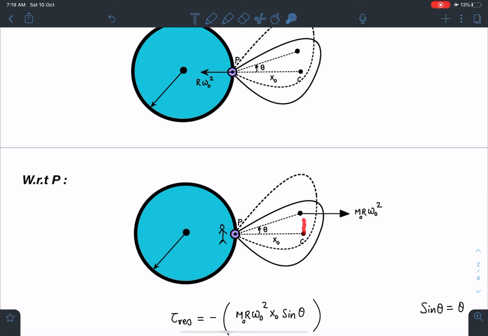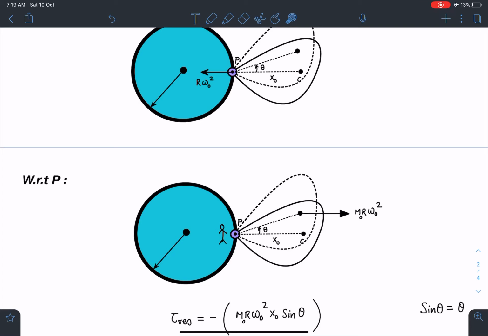It will rotate slightly at the new position of the body. Here you can see this m naught r omega naught square, where r is the radius of this platform. The body could be somewhere here as well, or this body can be anything, maybe a triangle or a disc or a ring or semicircular ring, a sphere, shell, cone. All such bodies are covered under this.